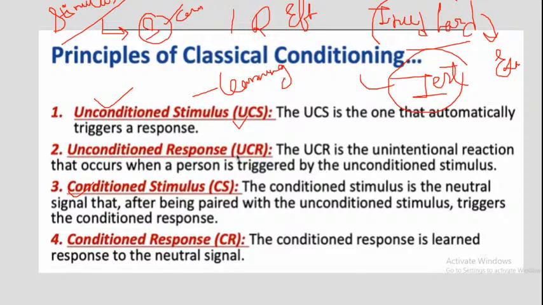It is one that unconditionally, naturally and automatically triggers a response, right? So it is very natural. Suppose I give you an example.